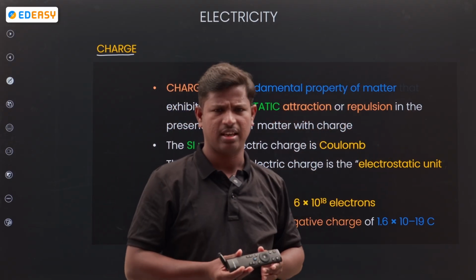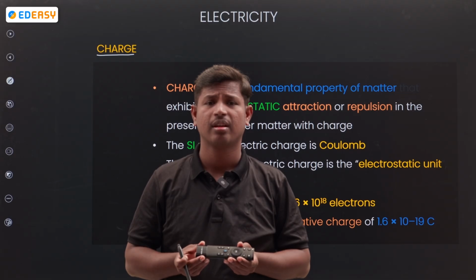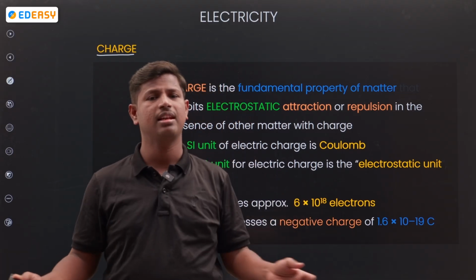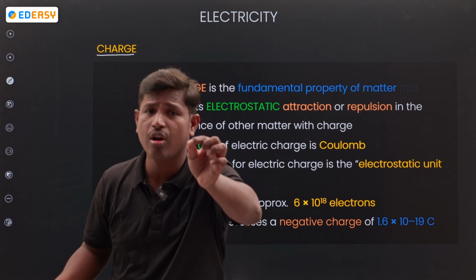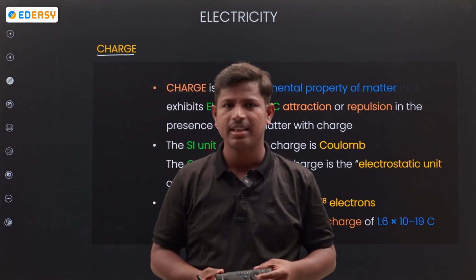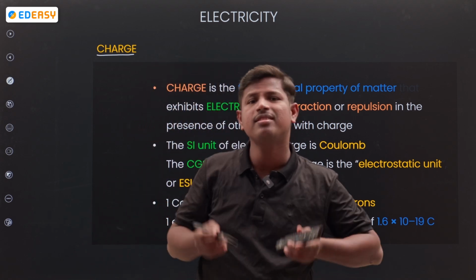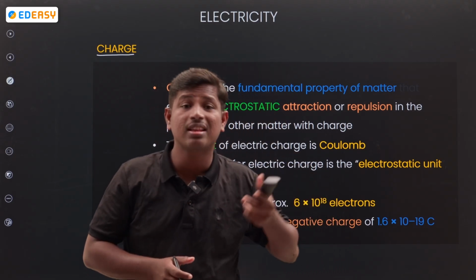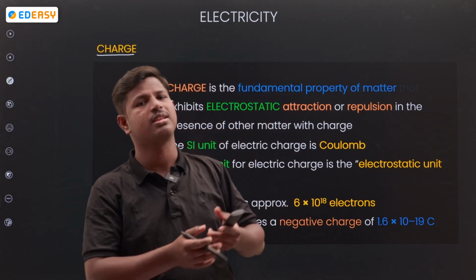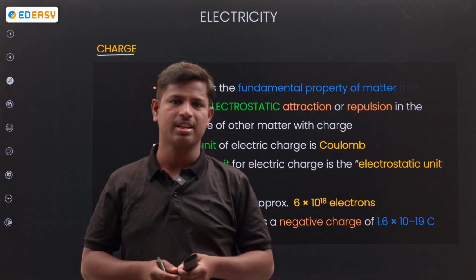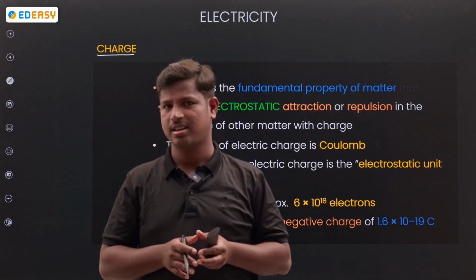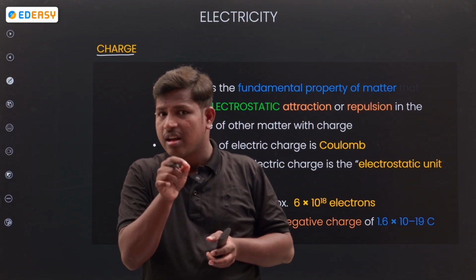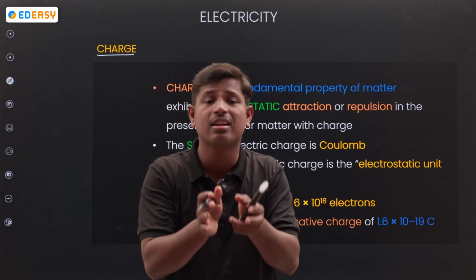Any substance, like pen, remote, book, table, any material, is made up of atoms or molecules. So in an atom, what is present? Subparticles are present: proton, electron and neutron.